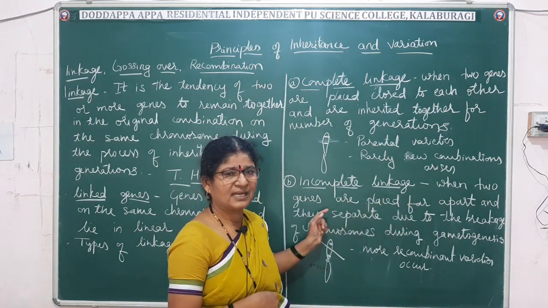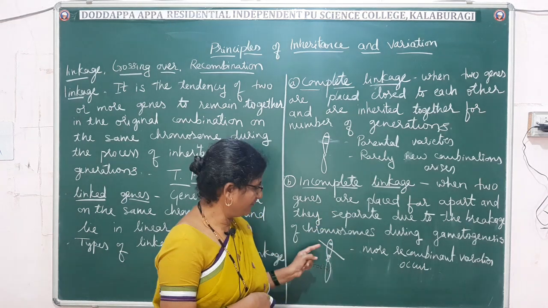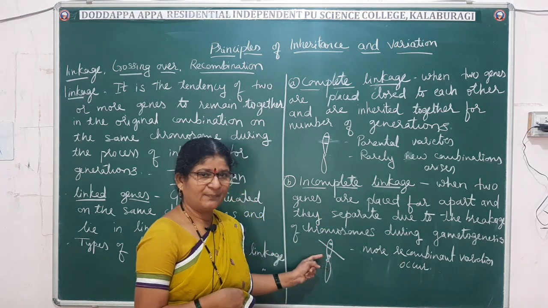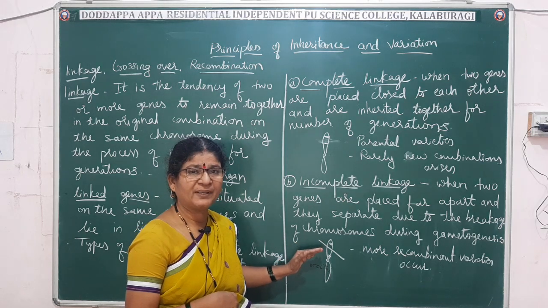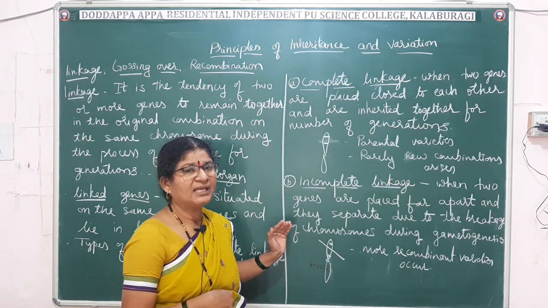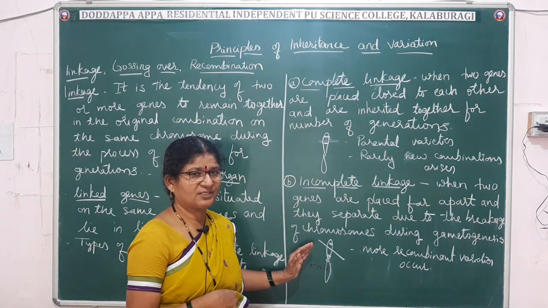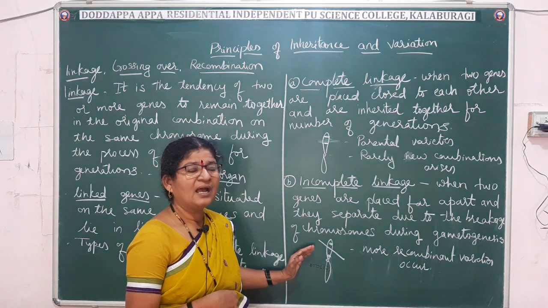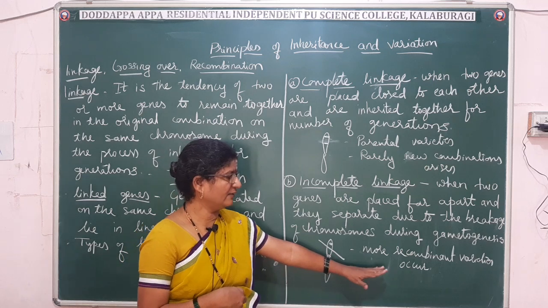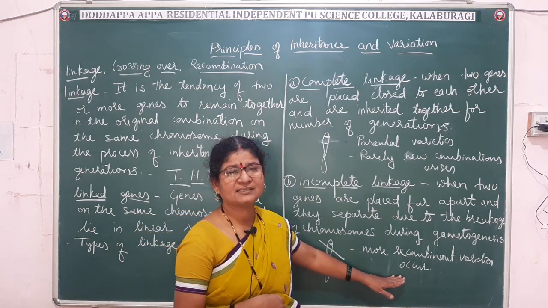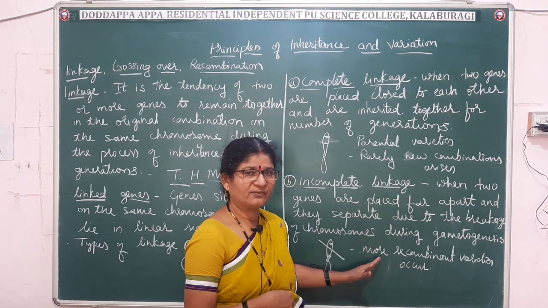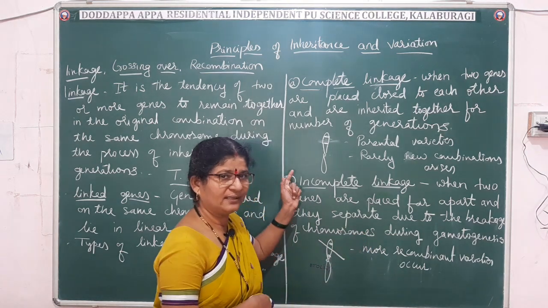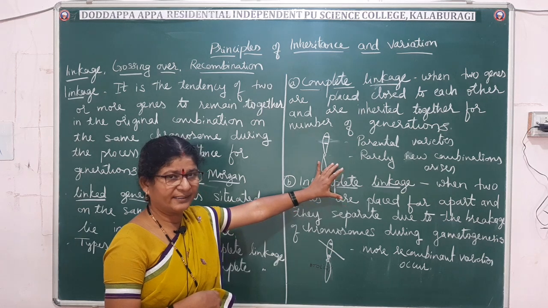Here the genes are present far apart from each other, which allows the chances of separation during crossing over, and the appearance of new recombinant varieties will occur.